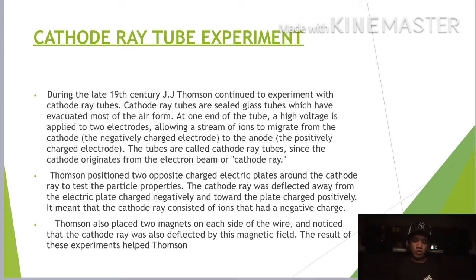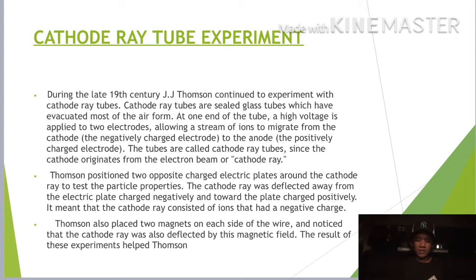Thomson positioned two oppositely charged electric plates around the cathode ray to test the particle properties. The cathode ray was deflected away from the negatively charged plate and toward the positively charged plate. It means that the cathode ray consists of particles that have a negative charge.